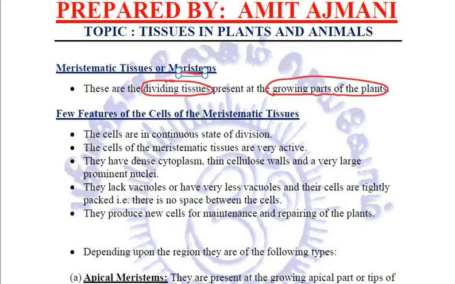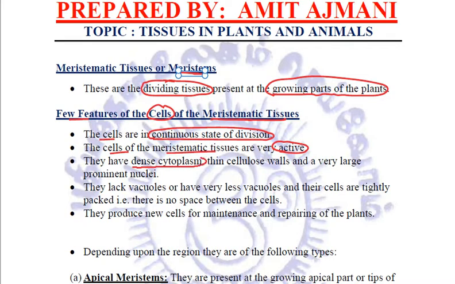Let us discuss a few features of the cells which constitute these meristematic tissues. Quite important, these cells are in a continuous state of division. Continuously they will divide. The cells of these meristematic tissues are very active.